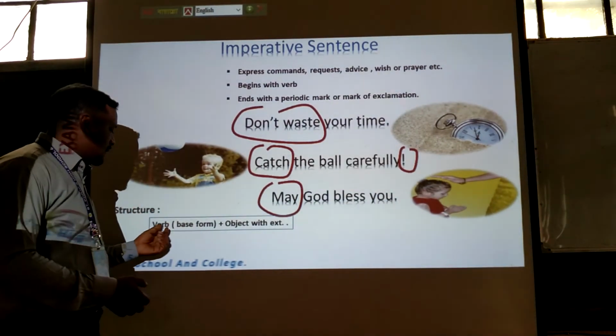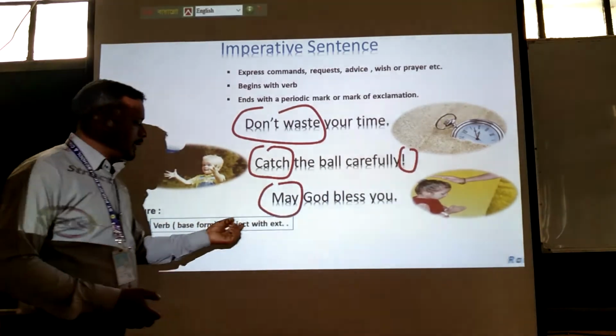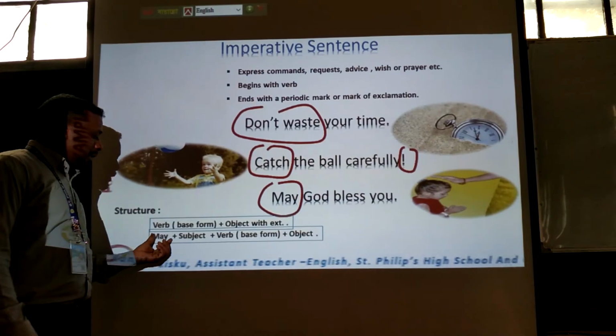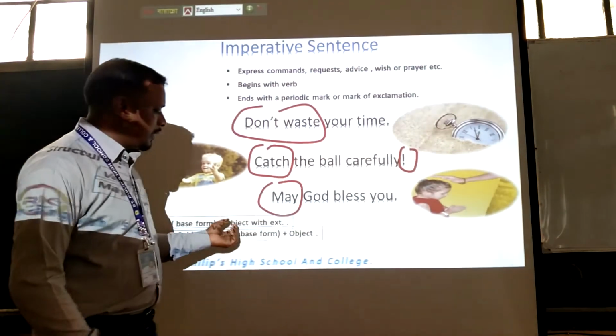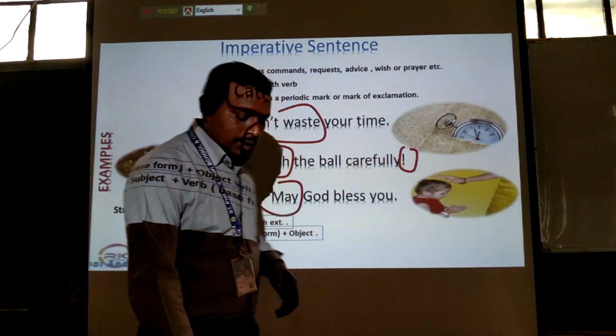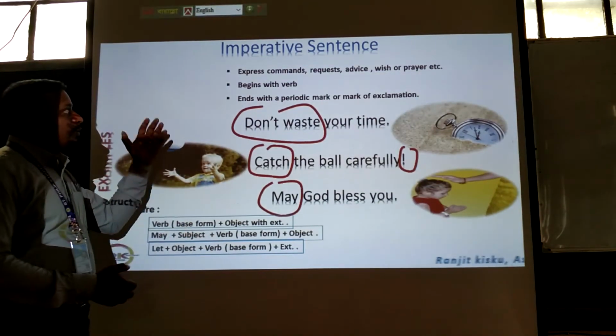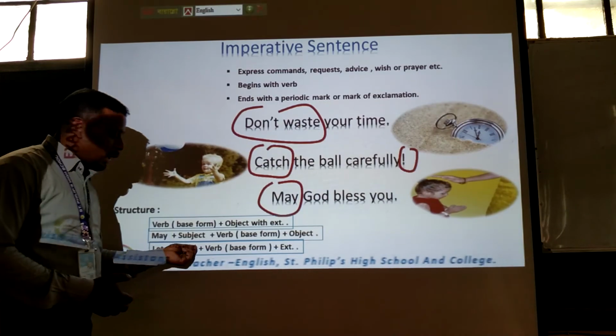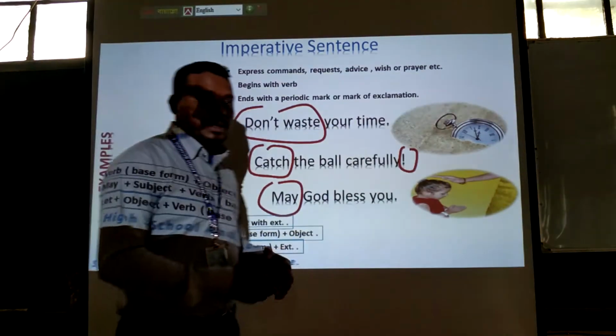The first structure is verb base form plus object with extension, and there is another structure, and that is may plus subject plus verb base form plus object. Okay. And the imperative sentence has one more structure, and that is let plus object plus verb base form plus extension.